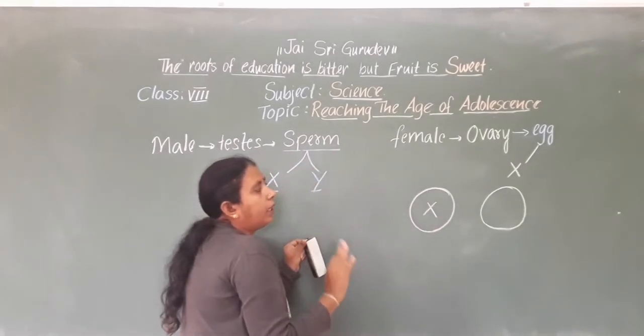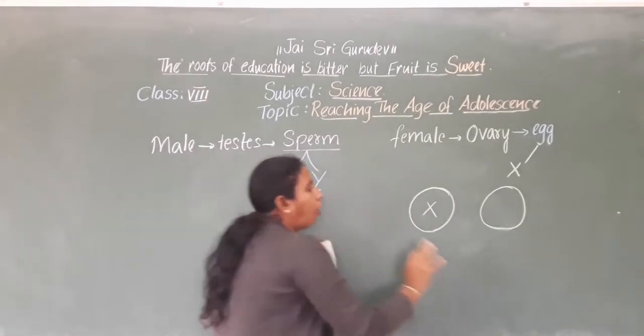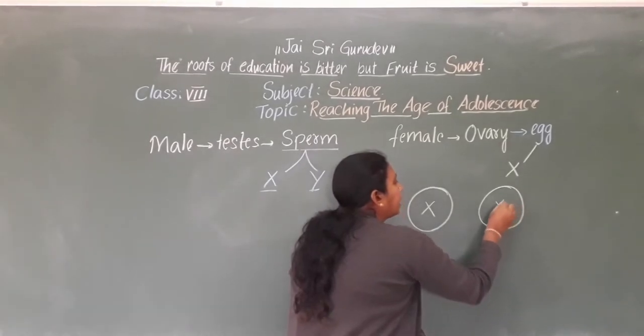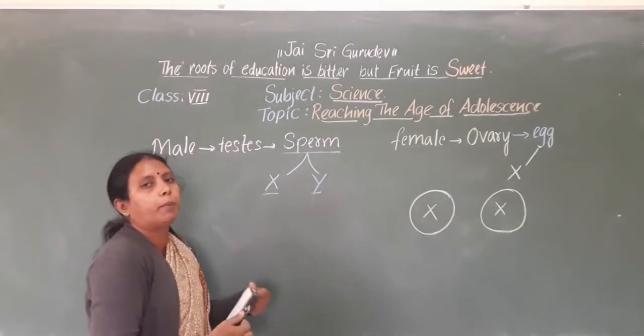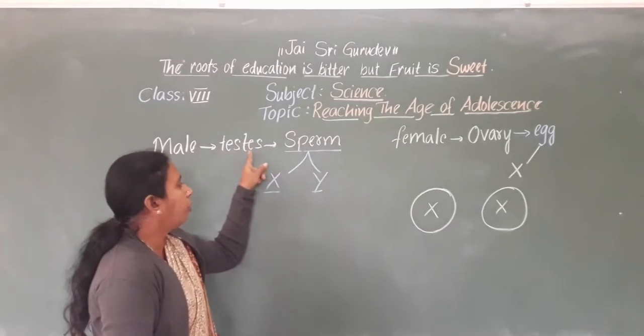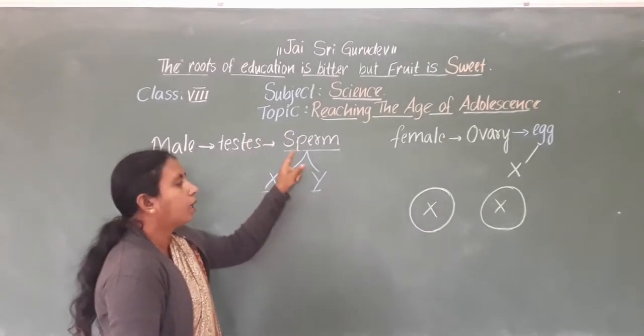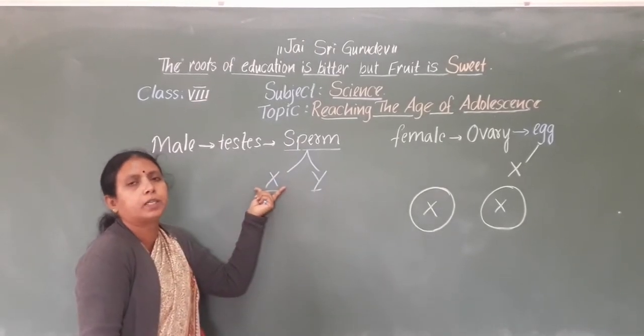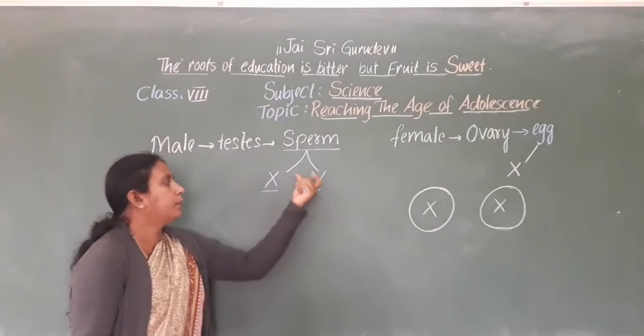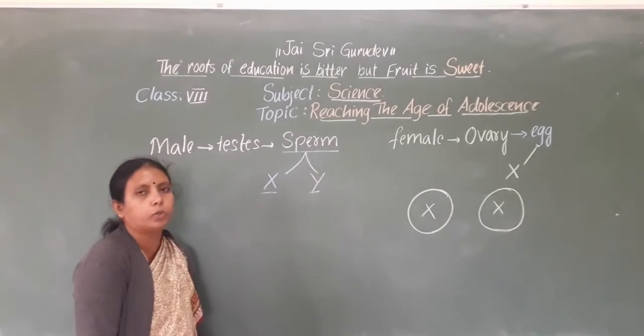In the female reproductive cell, all the sex chromosomes are only X. But in the male body, some sperms contain X chromosomes and some sperms contain Y chromosomes.